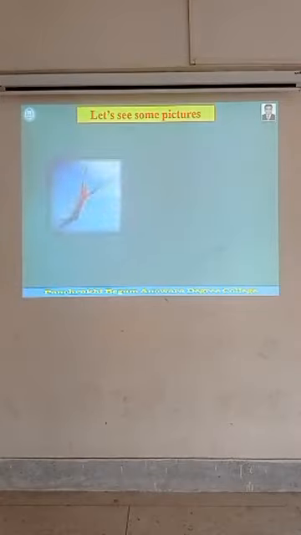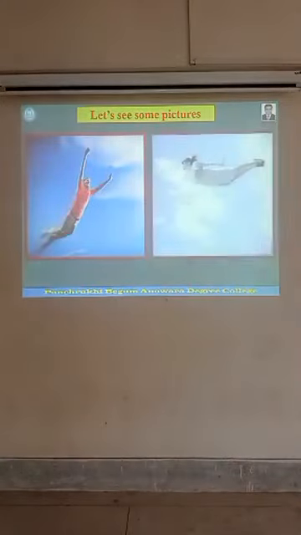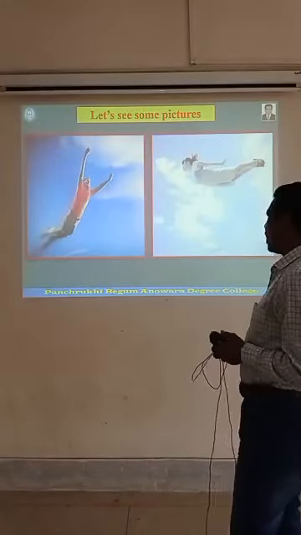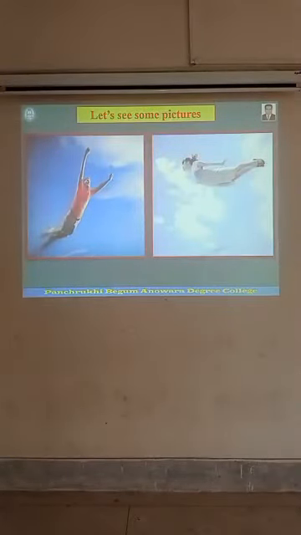Last of all, we can see these two dreams. Sometimes this type of dream, that means this indication you can see very clearly, a girl is flying in the sky, a man is flying in the sky. This type of dream also we can see.